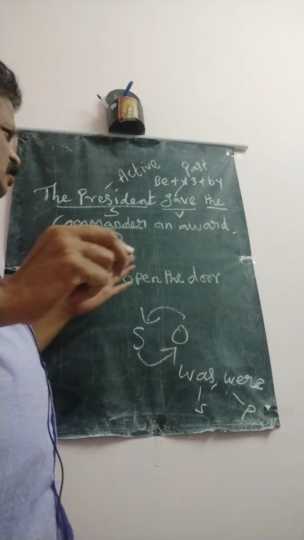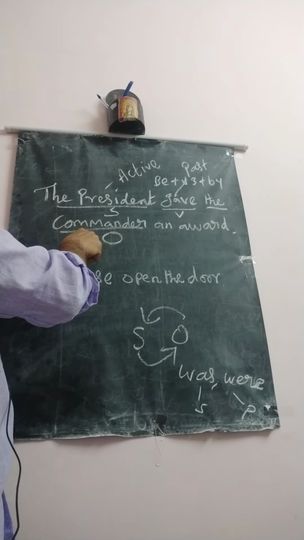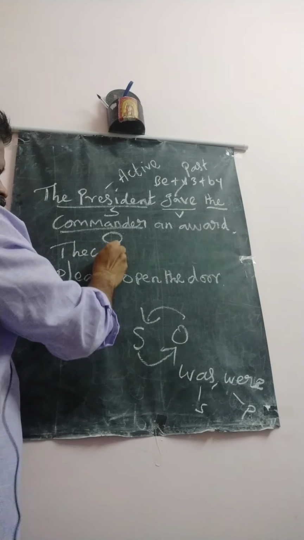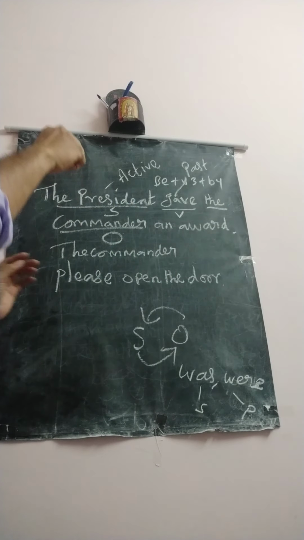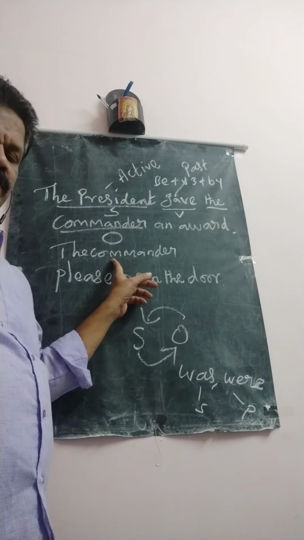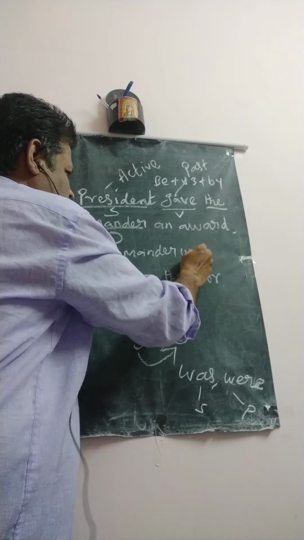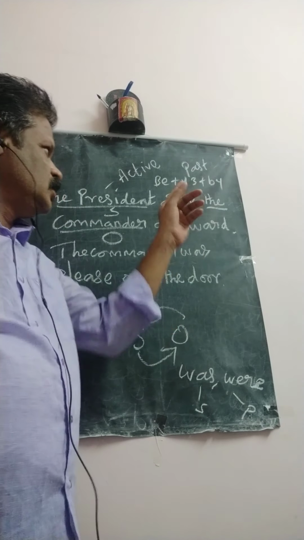Okay. Just now, we bring this object in the place of the subject, so the commenter. Then you write the verb. Commenter is also singular, so you select a singular verb. Was. Then you write V3 of the given verb. Which is the given verb? Gave.